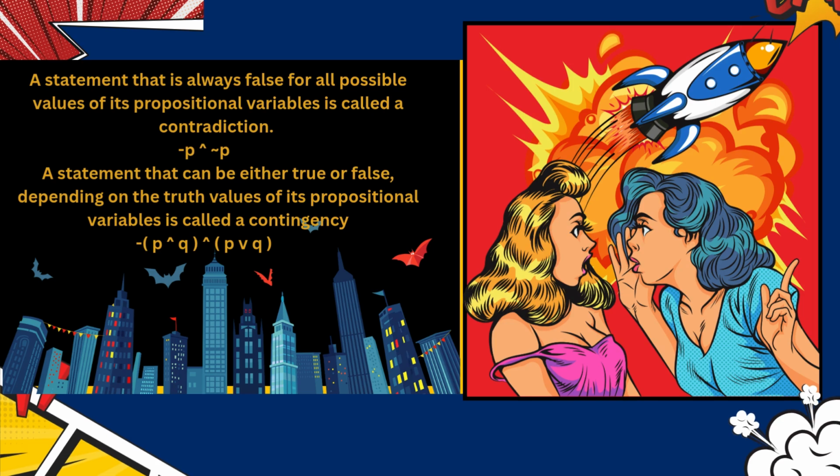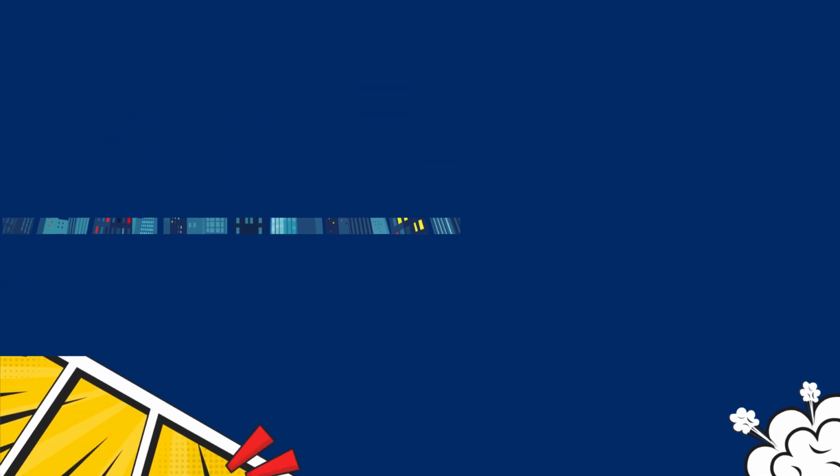As you can see in the slide, a statement that is always false for all possible values of its propositional variables is called a contradiction, P and not P. A statement that can be either true or false, depending on the truth values of its propositional variables, is called a contingency, (P and Q), and (P or Q).